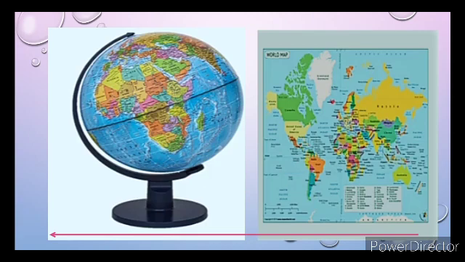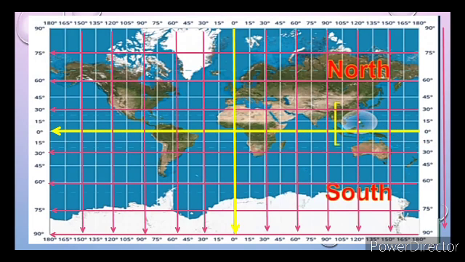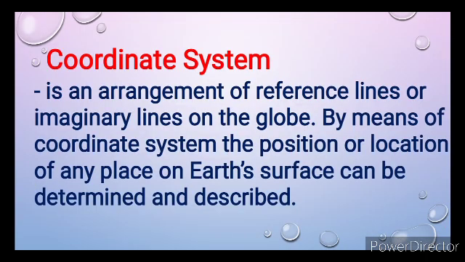If you will observe closely, you will notice that both map and globe are made of horizontal lines and vertical lines which intersect with each other. These lines are called parallels of latitude and meridians of longitude. These lines are not actually found in the planet, hence the term imaginary. Imaginary lines are very important for us to find our way around the surface of the Earth. Coordinate system is an arrangement of those reference lines or imaginary lines on the globe. By means of coordinate system, the position or location of any place on Earth's surface can be determined or described.